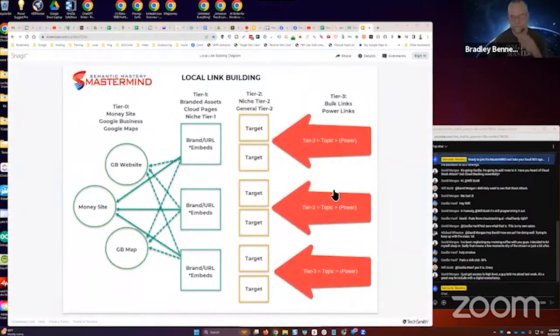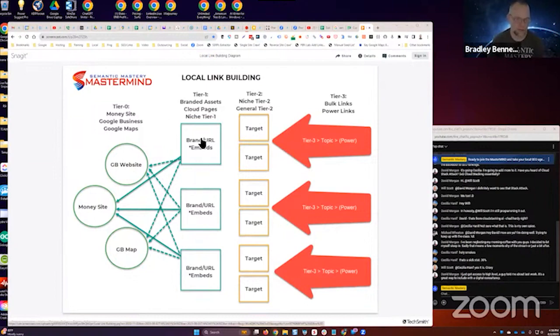Okay. So if you're using a brand or URL anchor at tier 1 to link directly to the money site, then you can go at the press release. So this would be a press release here, right? Let's just say this is a press release. You've got a brand or, in your case, a URL anchor pointing to the money site. So out here, you can go with target or topic anchors. Is that clear?